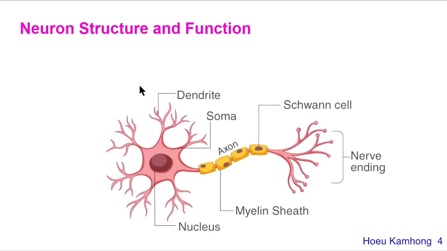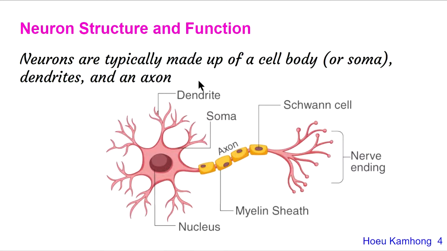Neurons vary in shape and size, but generally a neuron has three main parts: a cell body or soma, dendrites, and axon. Generally, a neuron has only one axon, but many dendrites and one cell body.